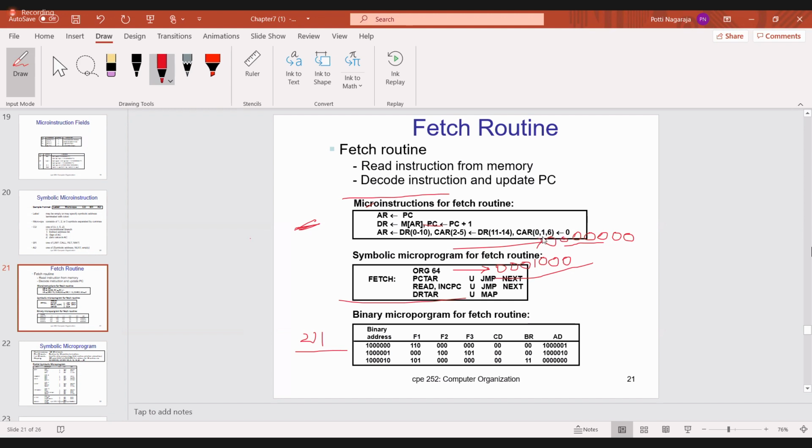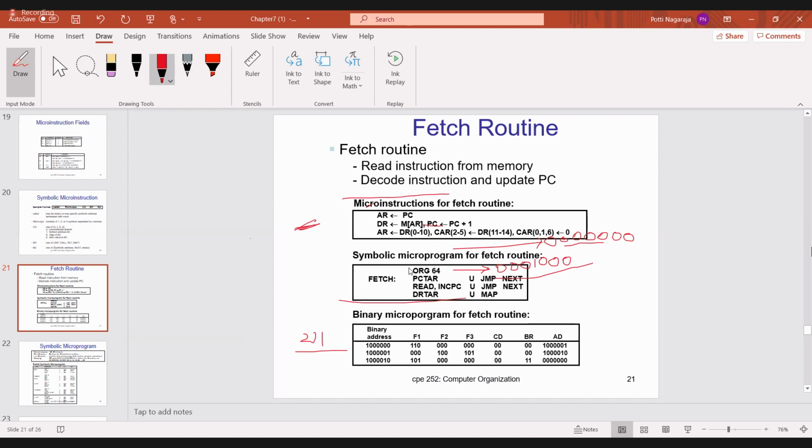Then LSB is 0 and 1, both are zeros. Now I get the CAR register also, I get the address for the control memory. Do you understand what I did? So DR 0 to 10 transfer to AR. Opcode bits are 11 to 14 bits. Those opcode bits I have to transfer to CAR register 2 to 5. Then in CAR register the MSB, the 6th bit, then the 0th bit and first bit have to be 0, because I already said in mapping.